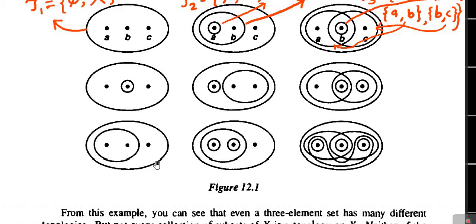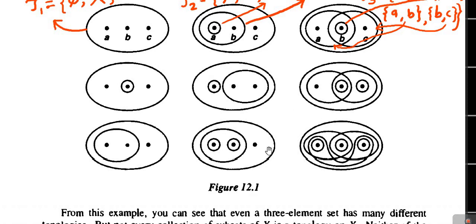Next, the seventh example is the collection which consists of these sets. The first one is the empty set phi, the second one is the 3-point set A, B, C, meaning the complete set X, and the third one is the 2-point set containing A and B, two members. So, this is also a topology on X. Next, the eighth example is the topology which is indicated here by means of a diagram. It consists of the empty set phi. Next, it contains the complete set X, which is shown by this ellipse. Next, it contains the singleton set A, the singleton set B, and also the 2-point set A, B. It is this.